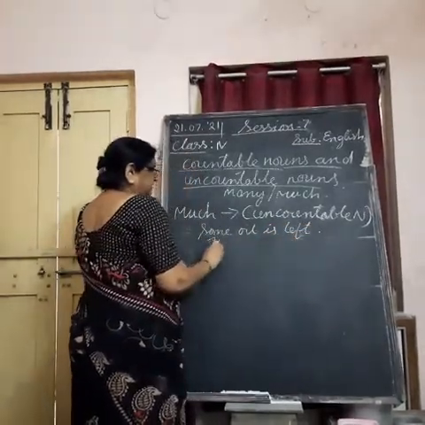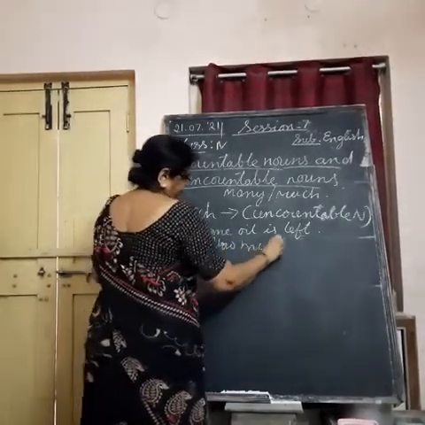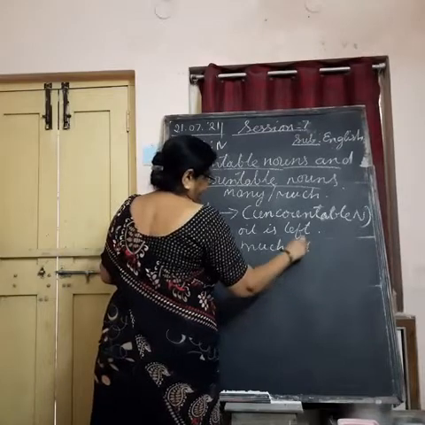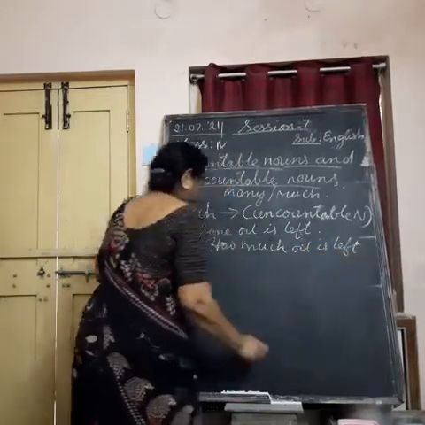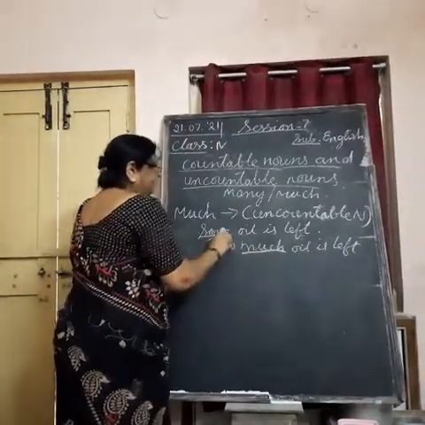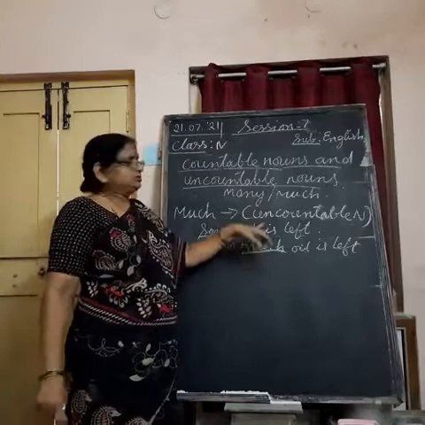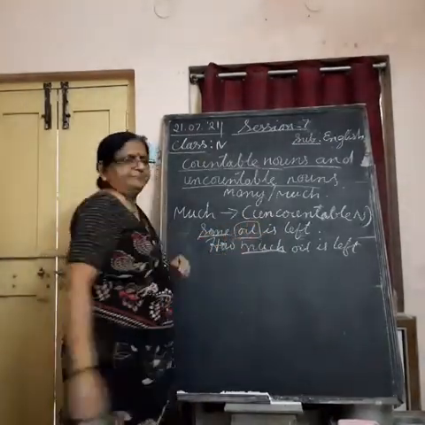How much oil is there in the bottle? How much oil is left? So here in the question, much is used, and some is used, because oil you cannot measure in number.